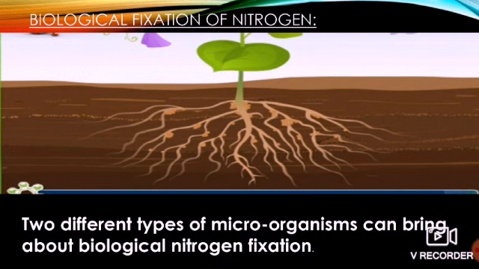Two different types of microorganisms can bring about biological nitrogen fixation. You may be surprised that microorganisms are doing this work, but there are some useful microorganisms, and here they help in the biological fixation of nitrogen.